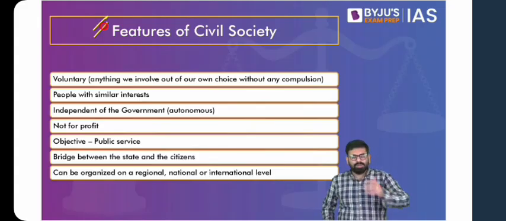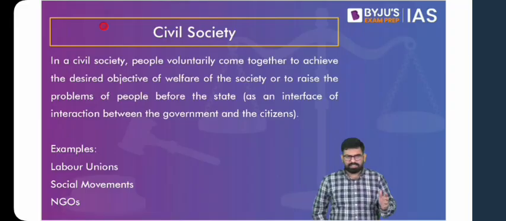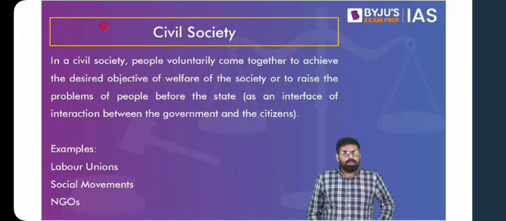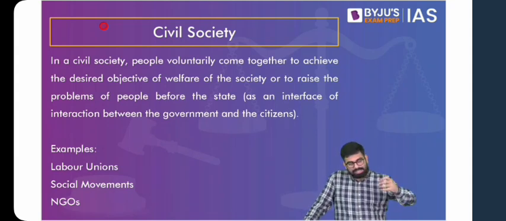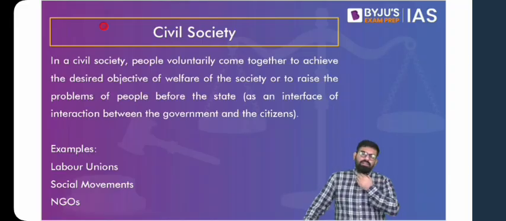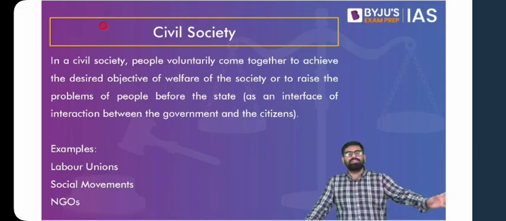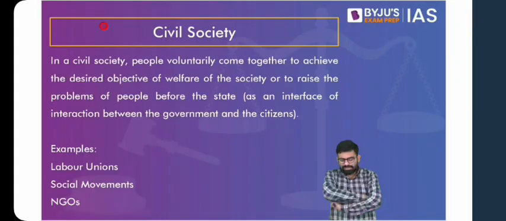You need not worry, because there are a lot of differences. For example, one might say that media is civil society. Yes, it falls in the category of civil society because it will be involved in activism and in running awareness campaigns, etc. But at the same time, if we go by the strict definition of civil society, it has to be not for profit. Media as an institution can be considered civil society, but the irony is that the media houses that we have are for profit companies. So there is that conflict. You need not have a very clear picture of this, because everywhere you'll find exceptions. So we'll stick to our specific types after we're done with civil society. Okay, let's start, and everything will fall in place during the discussion.